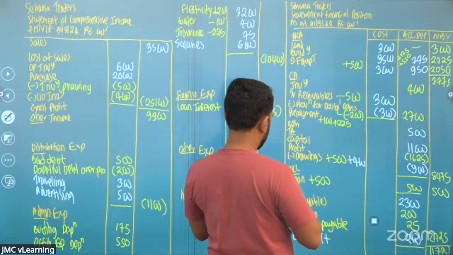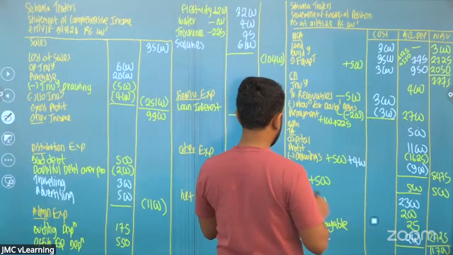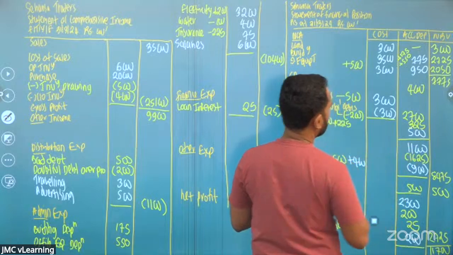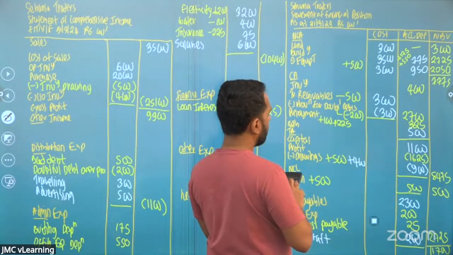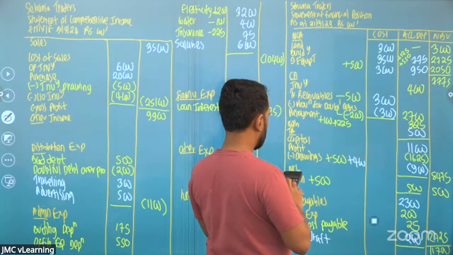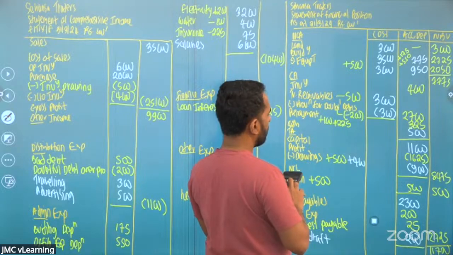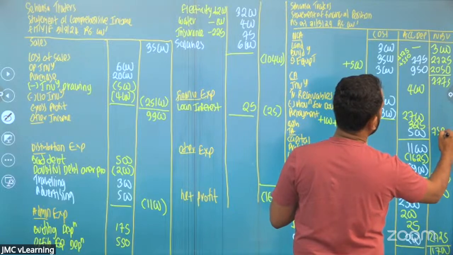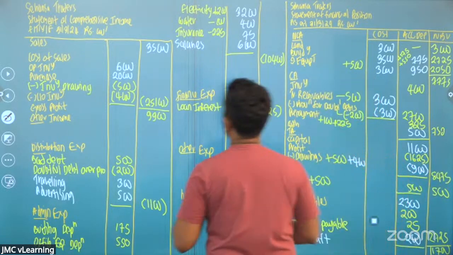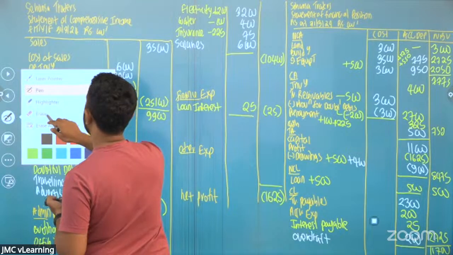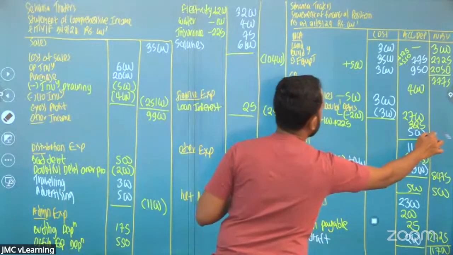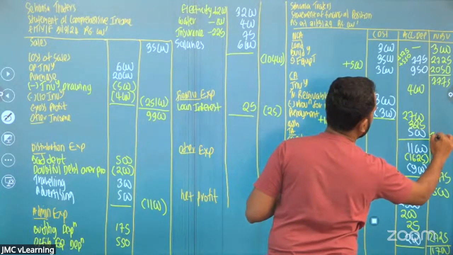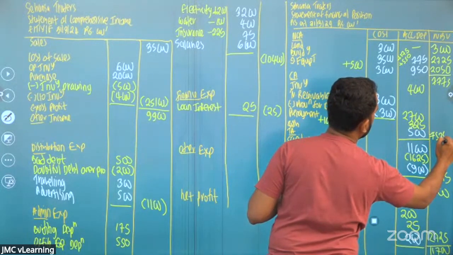Prepayment total is 100 plus 225, 325. 4,000 plus 2,700 plus 325 plus 500 is 7,525.